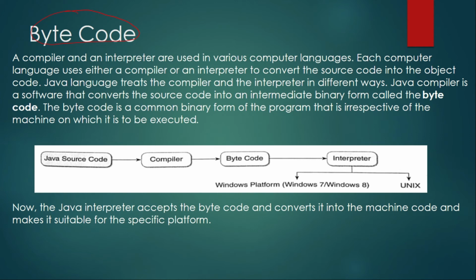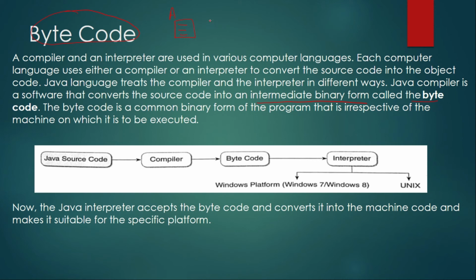The Java compiler is software that converts the source code into an intermediate binary form called the bytecode. The bytecode is a common binary form of the program that is irrespective of the machine on which it is to be executed. That means, suppose you have written a program on computer A and you have compiled it.